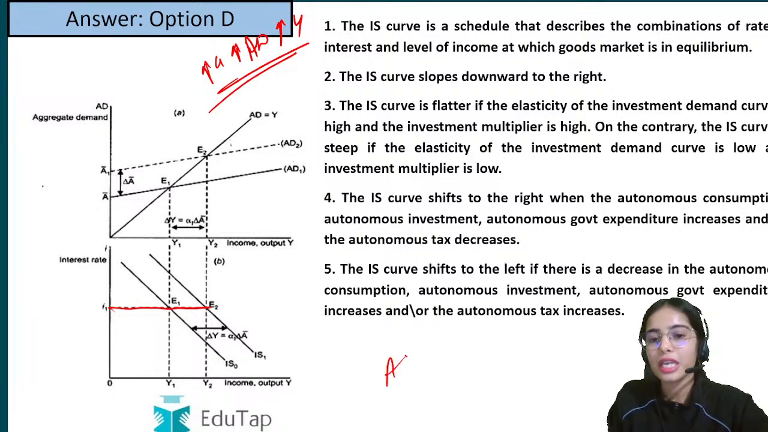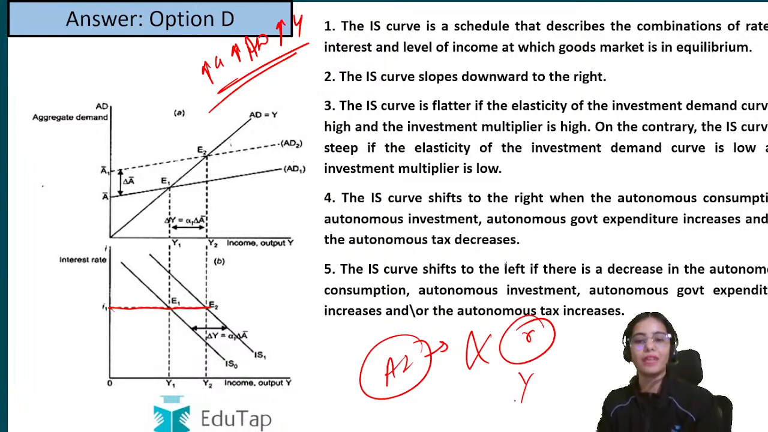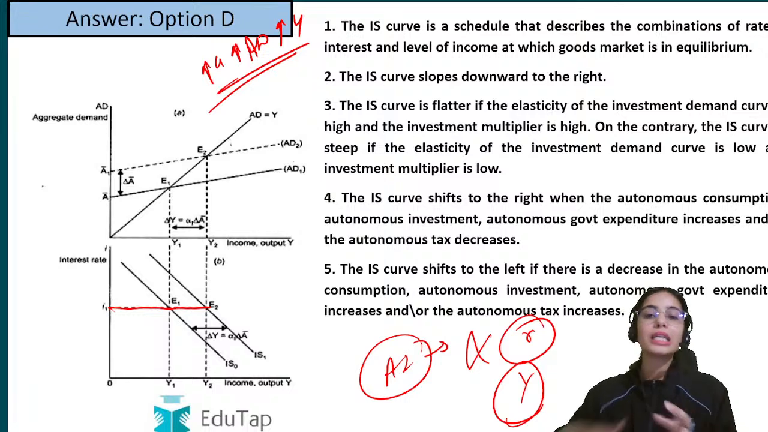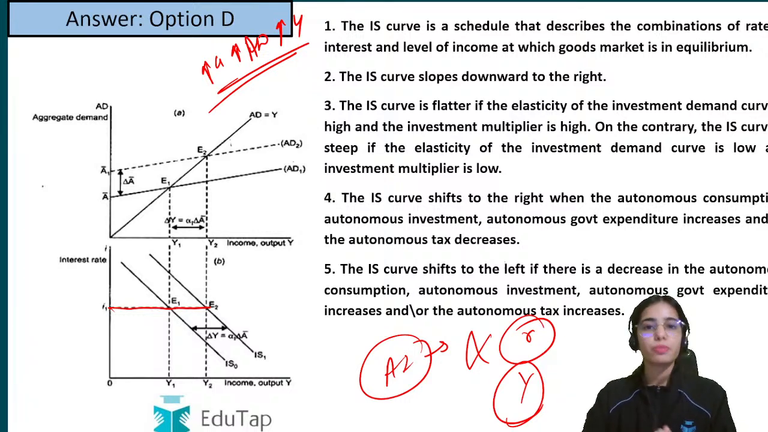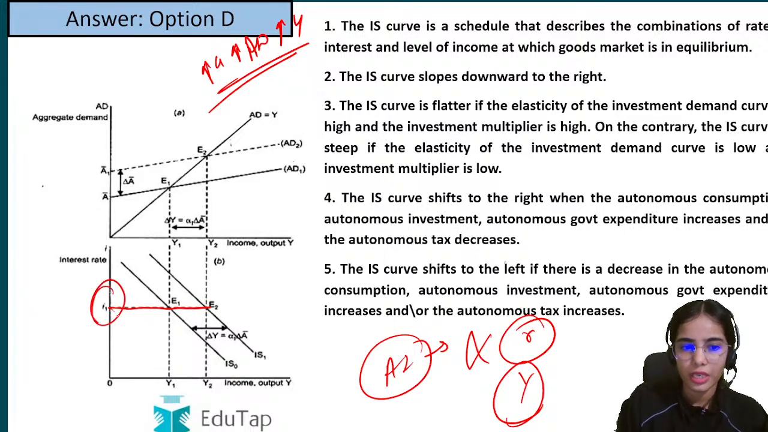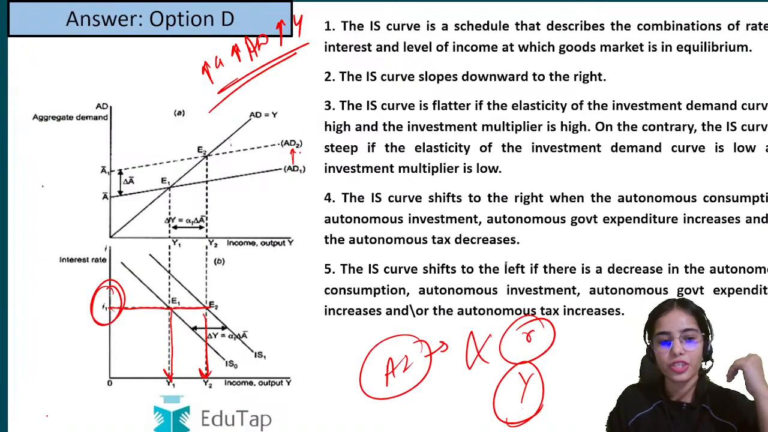Let's say autonomous investment, that is the investment that does not depend upon the rate of interest and the level of income. Let's say population is increasing. With the increase in population, you have to do more investment. So that is autonomous investment. So with the same rate of interest, the autonomous investment is increasing. Due to that also the level of income can increase. Okay. So due to these reasons, the IS curve can shift rightwards.